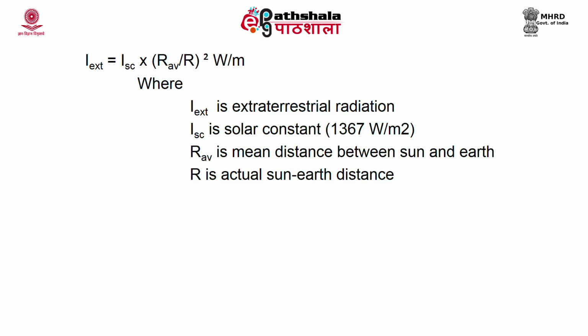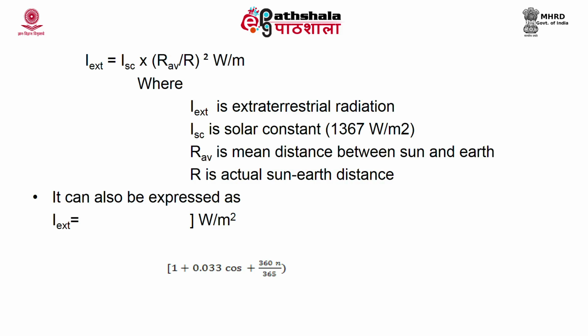So, we can give this equation as extraterrestrial radiation is equal to I_SC times (1 plus 0.033 cos(360 n by 365)), where n is the number of days. It should be counted from 1st January and it is expressed as watt per meter square. If you know the actual sun-earth distance, you can calculate extraterrestrial radiation.